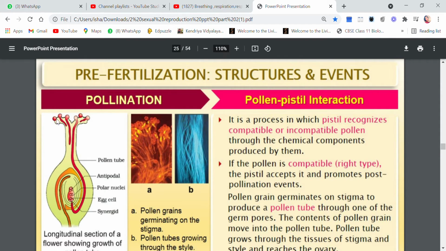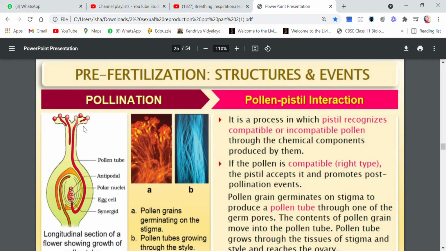As soon as the pollen grains settle on the stigma, they will interact and become acquainted with the stigma, and they will see whether they are compatible with the stigma or not.